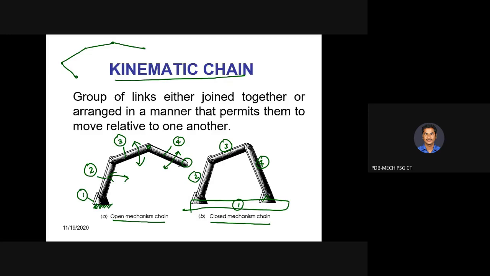If it is not connected with the frame, it is called an open kinematic chain. Robot arm applications belong to open kinematic chain, whereas the 4-bar mechanism, which we will cover in subsequent topics, is an example of a closed kinematic chain.